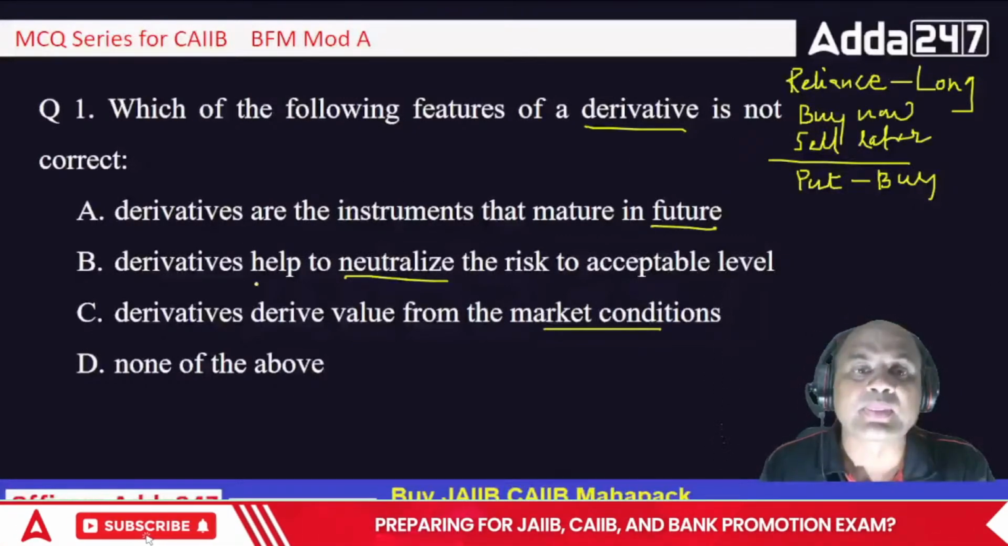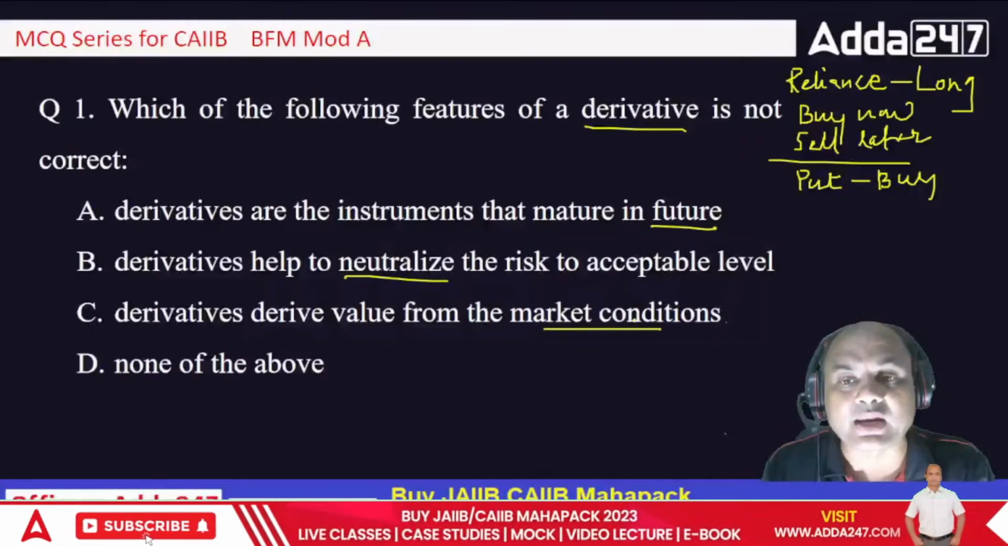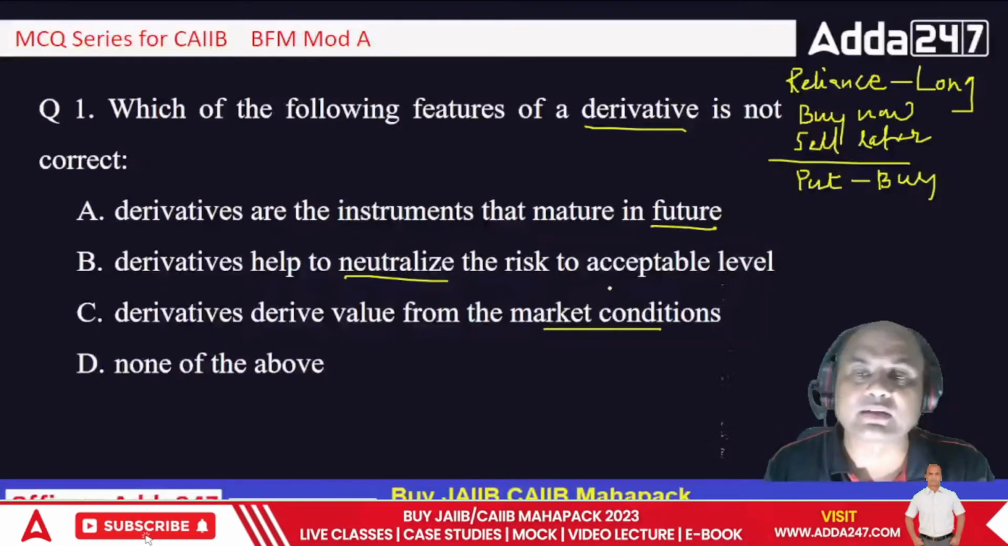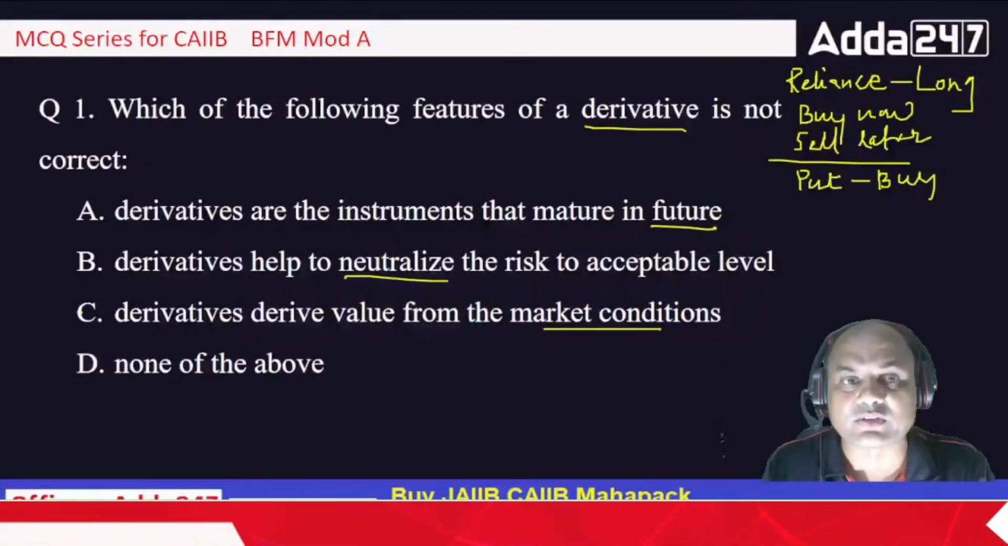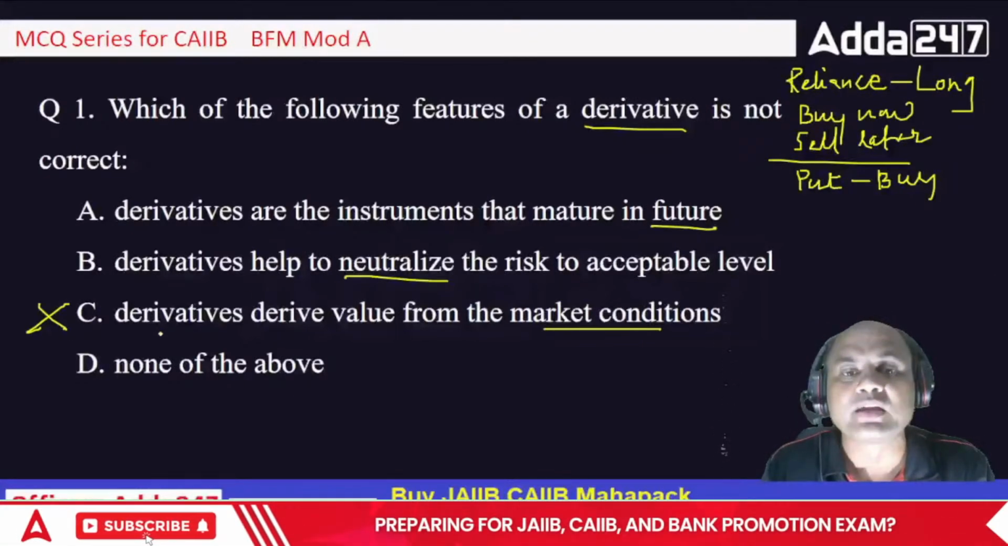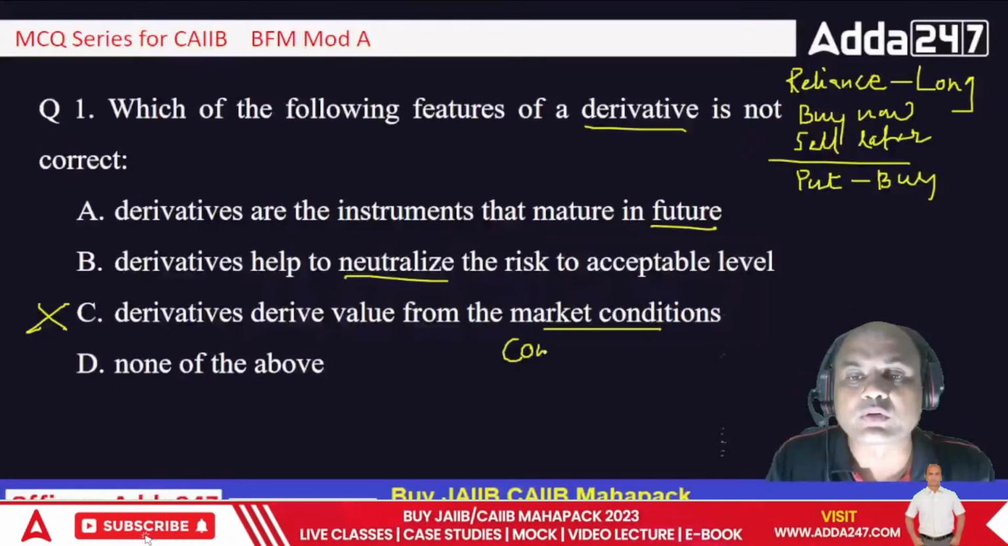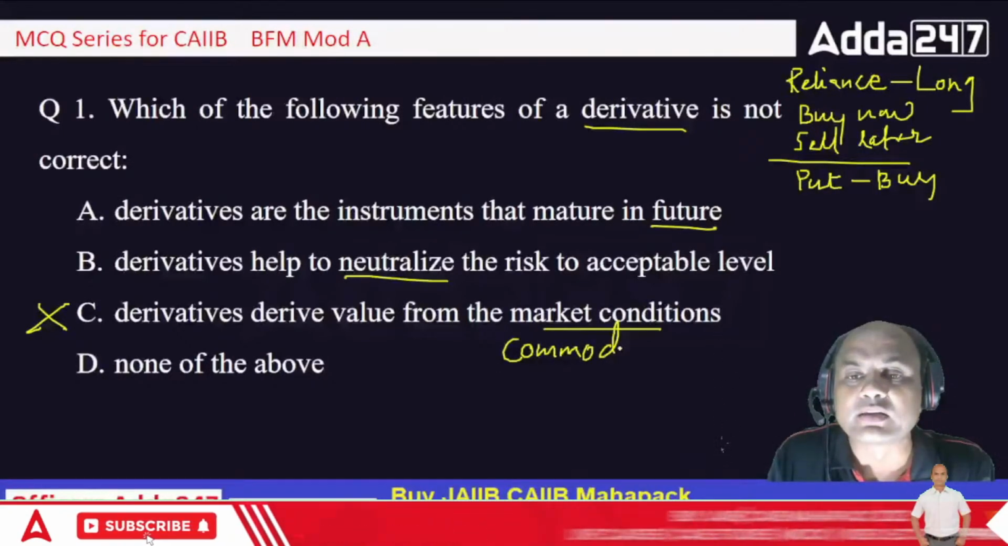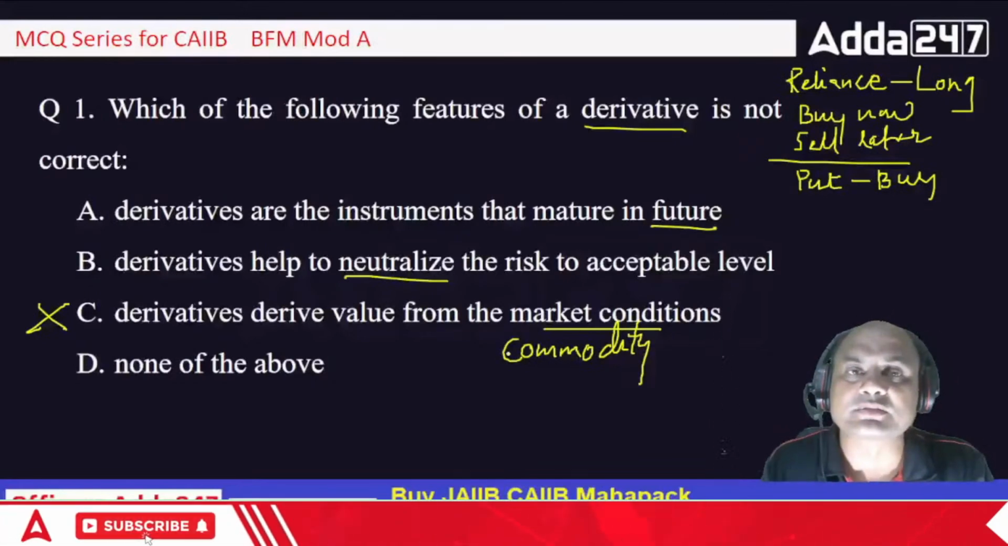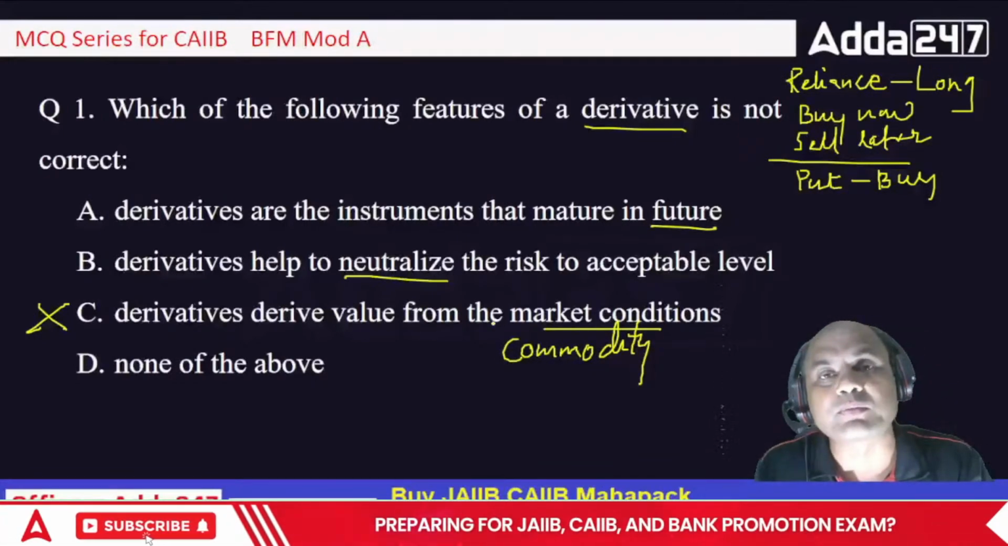That's correct. Derivatives derive value from the market condition. This is something dicey. This is wrong. This is not true. Okay. Derivatives always derive the value from the commodity. They don't have their own existence. Derivatives derive the value from the commodity.